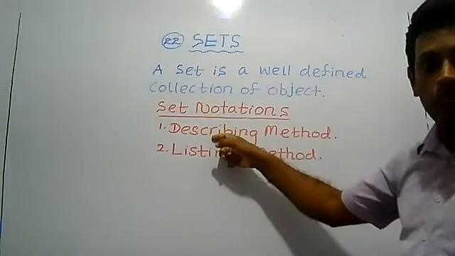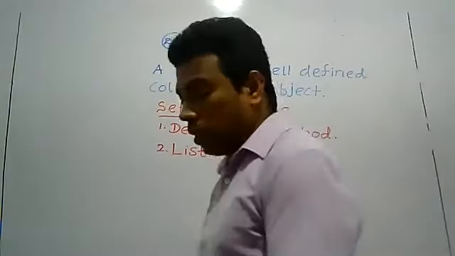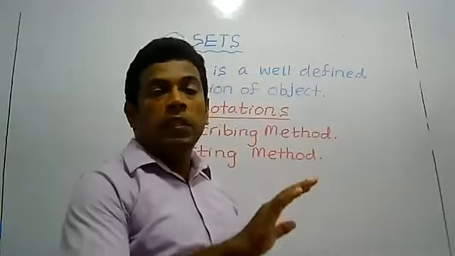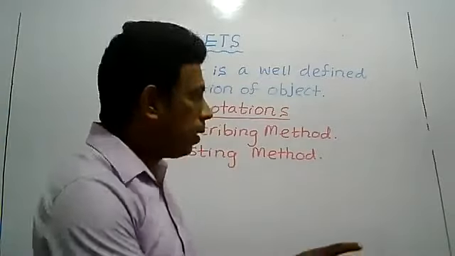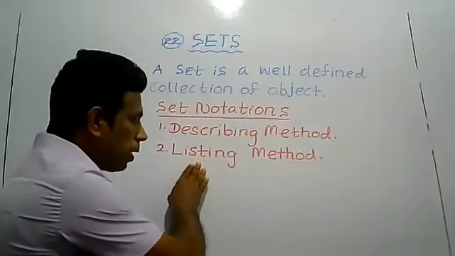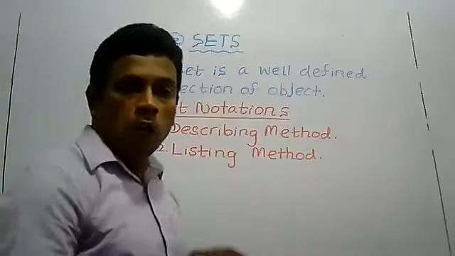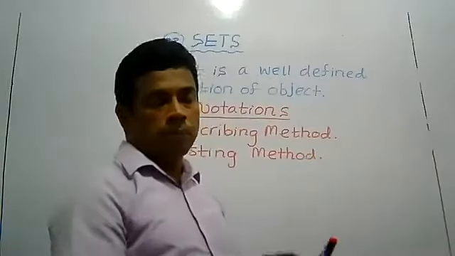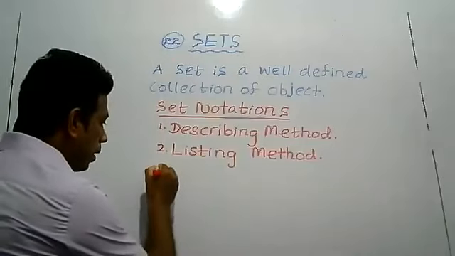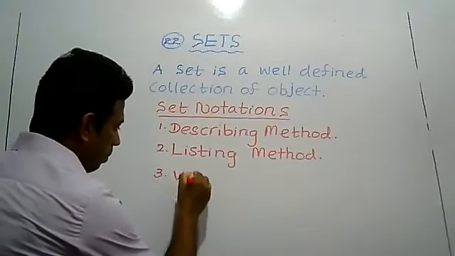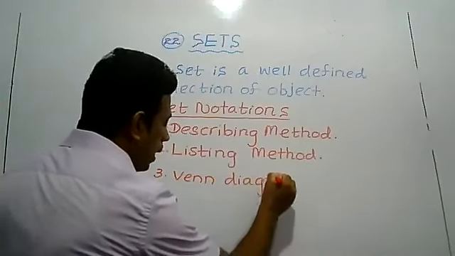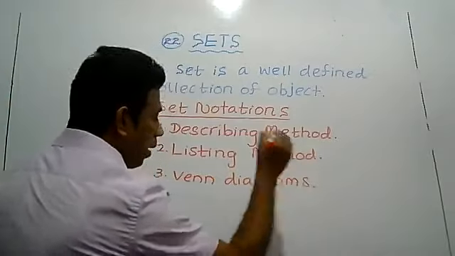In the describing method we write the set in words. And in the second method, we should write the elements belonging to the set within a bracket. Within the bracket, we have to list the elements belonging to the set. So listing method means writing the elements belonging to the set within a bracket. The third method is a Venn diagram. We are representing elements on a Venn diagram. Venn diagrams also you have learned in grade 7.